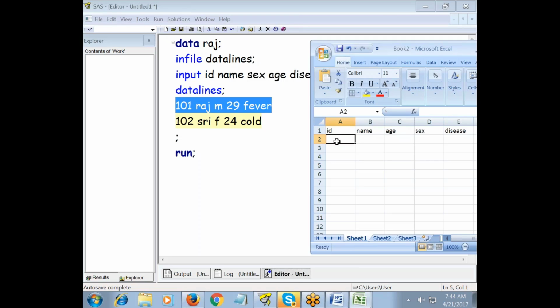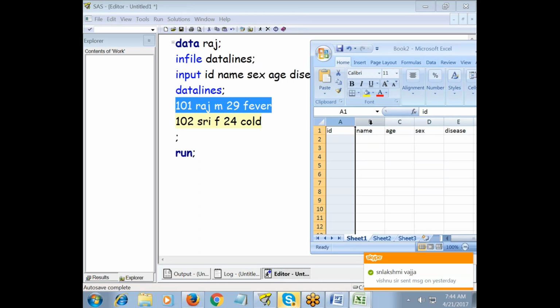In Excel, we use the terminology columns. In SAS, we use the terminology variables. In SAS we call them column names, column 1, column 2, column 3, column 4, but in Excel we say column 1, 2, 3, 4. In SAS, we say variable 1, 2, 3, 4, 5.